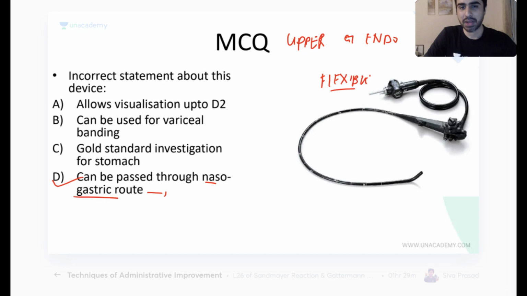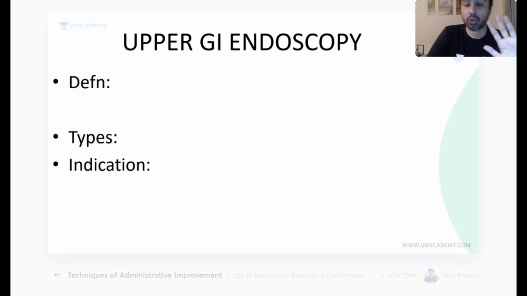More than enough length. Understand, this is a very broad instrument. It has a very broad diameter, almost 1 to 1.5 centimeters. You can't put it from the nose. It's a very thickly diameterized instrument. Diameter is too much, so it will not go through the nose. This will only go through the mouth.